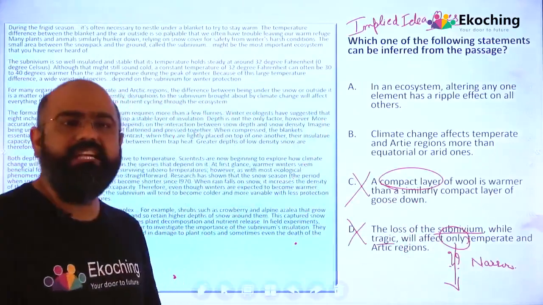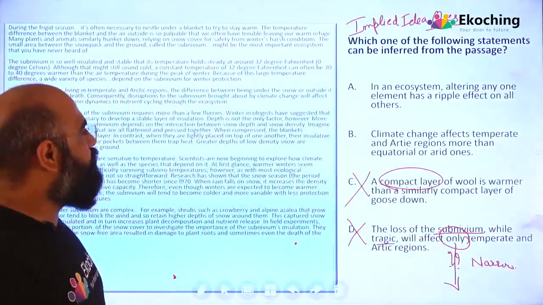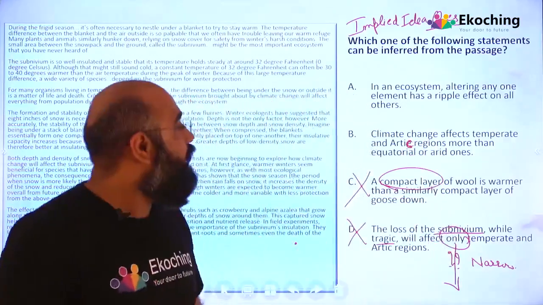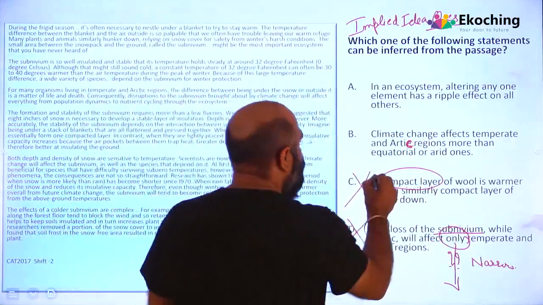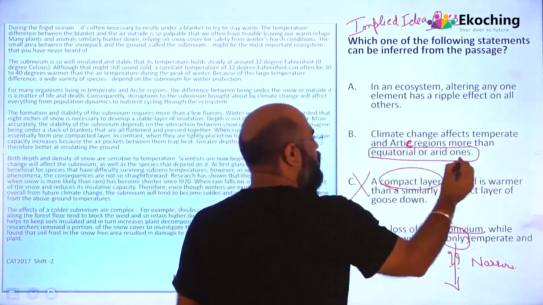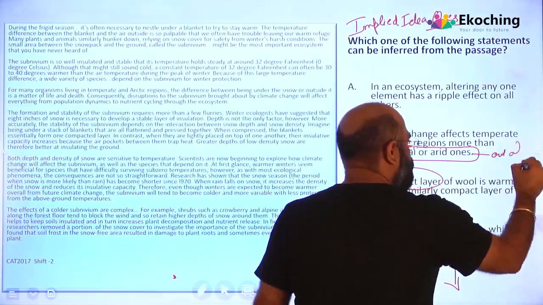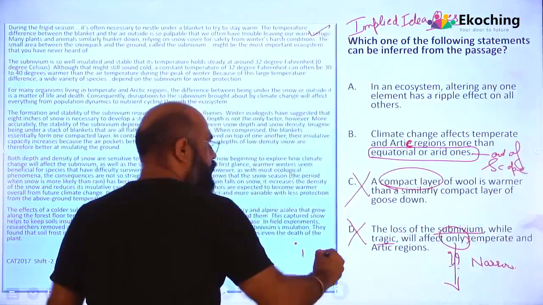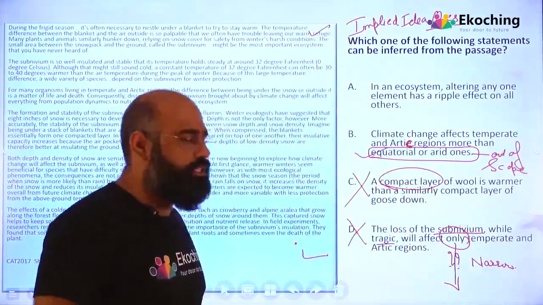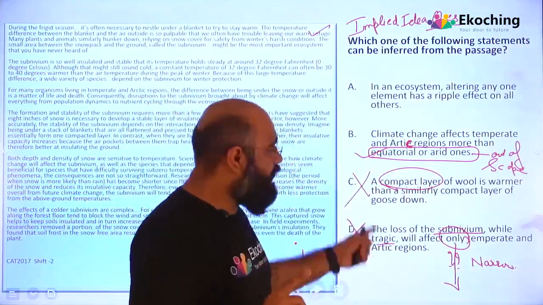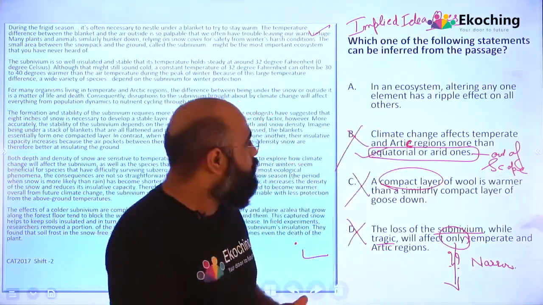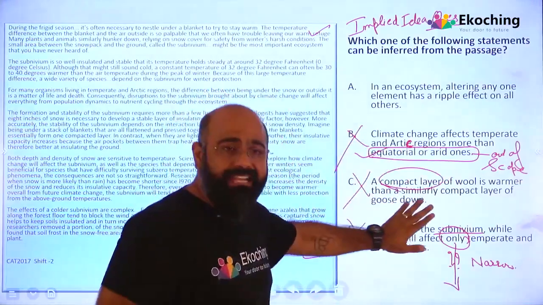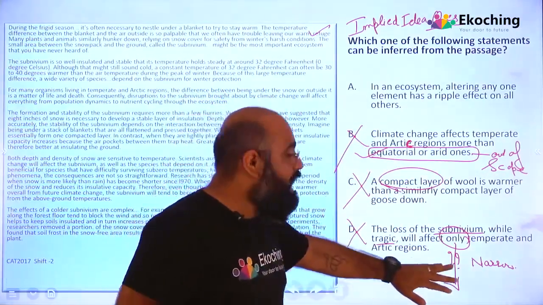Climate change affects temperate and Arctic regions more than equatorial and arid ones. So we are not mentioning equatorial and arid. That's again out of scope of the passage. The passage here, from here till here, is not talking about equatorial and the like. So out of scope, I am repeating it again. Equatorial and arid ones, nowhere given, out of the scope. A compact layer, no, it is always the loose layer. And only, I don't know.